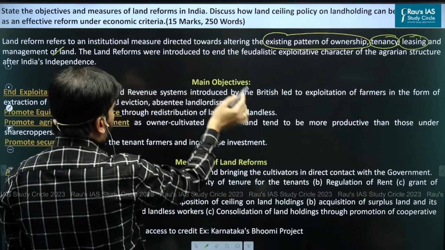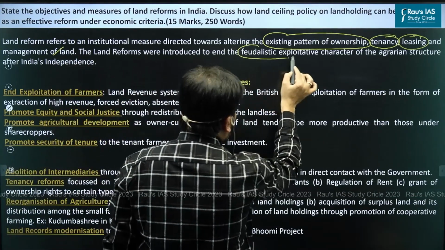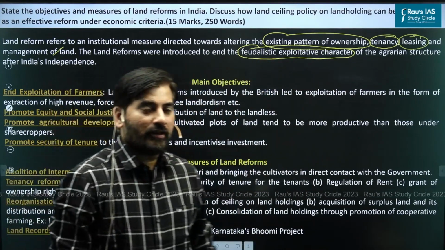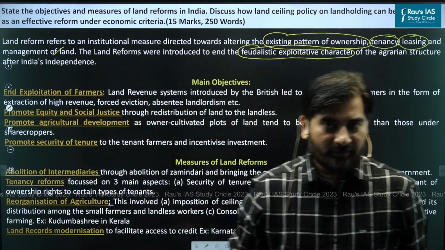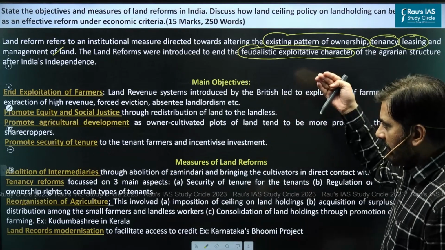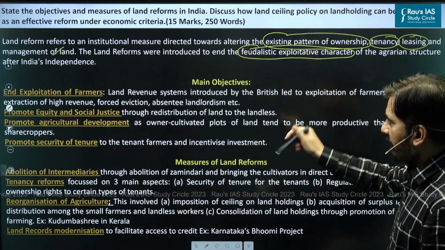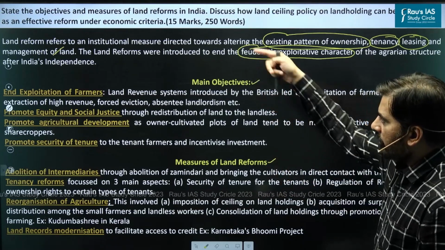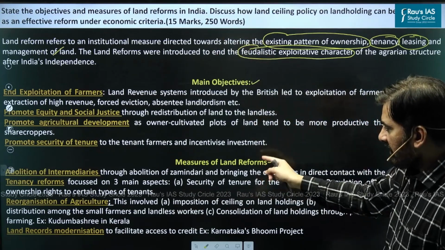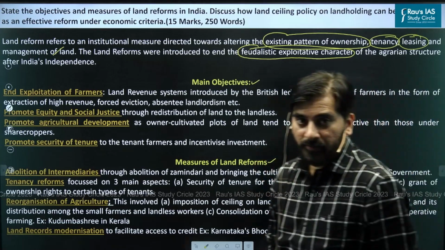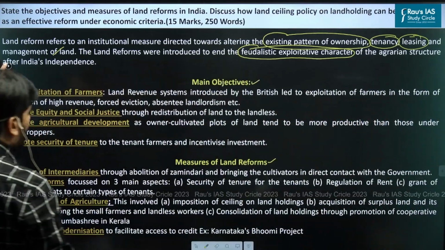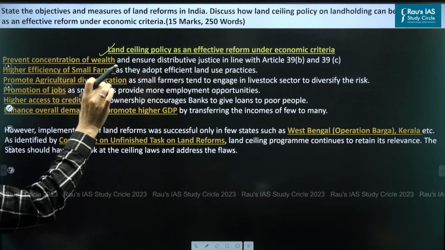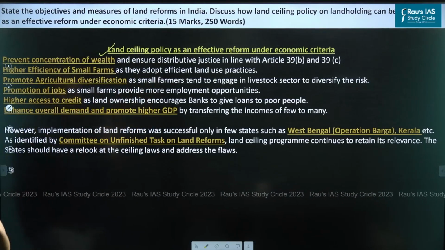The land reforms were introduced to end the feudalistic exploitative character of agrarian structure after India's independence. And you can see when it comes to the body of the answer, I have incorporated three distinct dimensions. First dimension is objectives. Second dimension is measures of land reforms. And the third dimension is land ceiling policy as an effective reform under economic criteria.